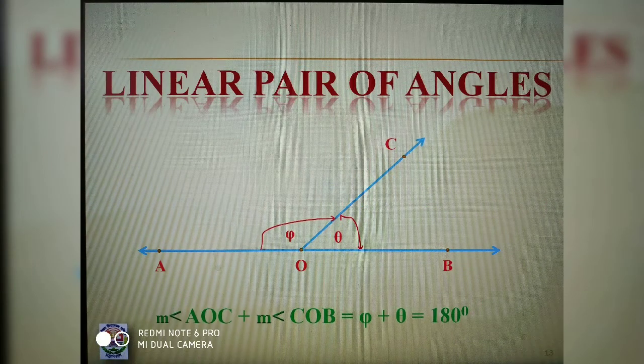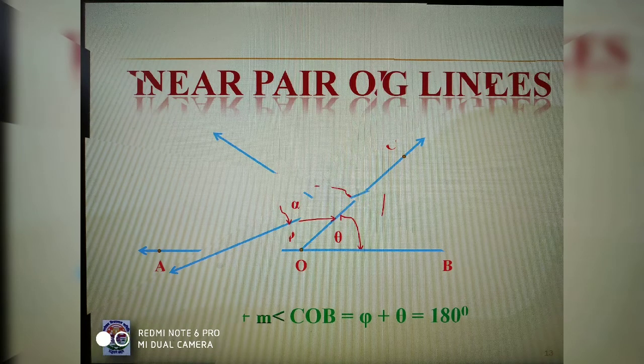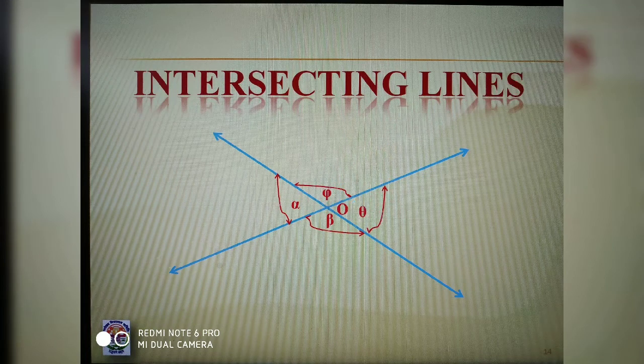Then, what is linear pair of angles? Here in this figure, OA and OB are the non-common arms forming a line, and the angle AOC and angle BOC are known as linear pair of angles, and their sum is 180 degree. Then intersecting lines. If two lines have a common point, they are known as intersecting lines. When two lines intersect each other at a point, then a pair of vertically opposite angles are formed, and the vertically opposite angles are equal in measure.